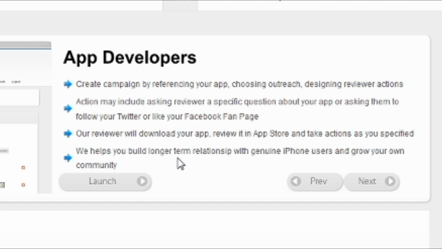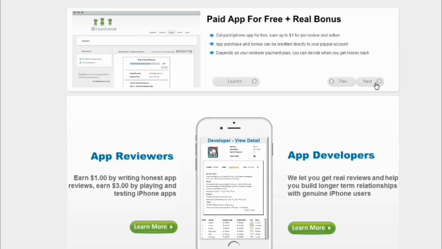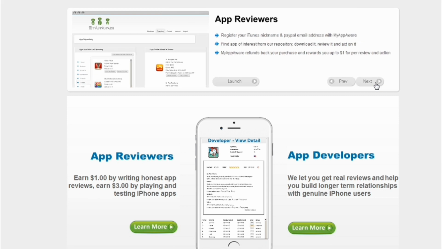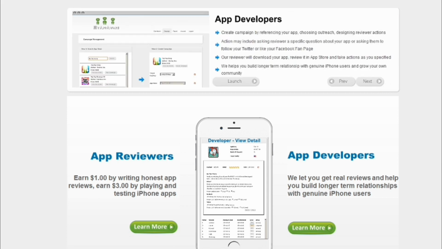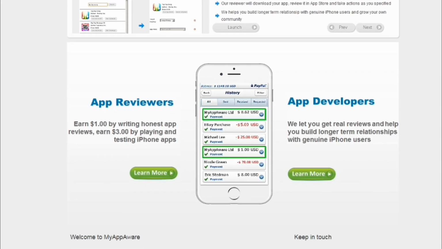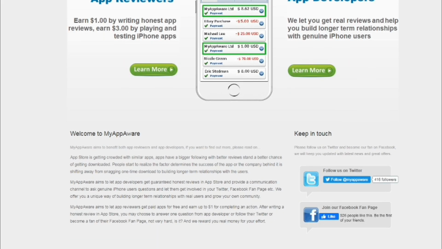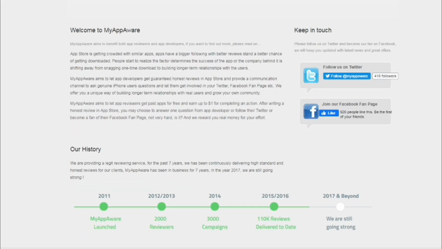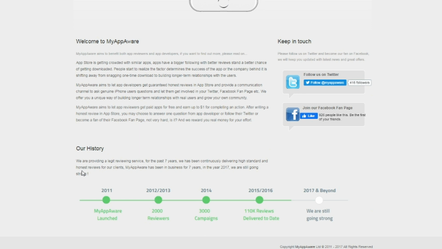We help you build longer term relationships with genuine iPhone users and grow your own community. This is a very, very simple and awesome website to do all these things, and they're going to be paying you $4 for a single download, right? And they are very awesome. They are actually really awesome.